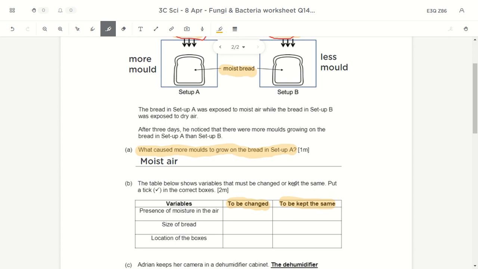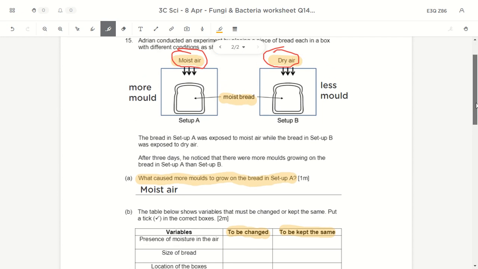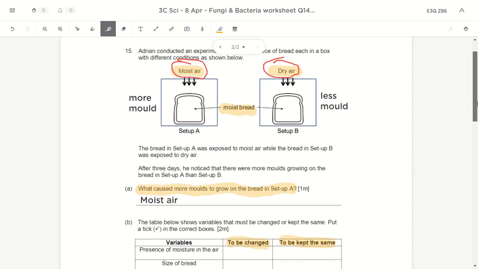So always ask yourself, what is the purpose of this experiment? Let's see if they mention. They didn't mention, but you realize what they changed. They only changed the air. One is moist, one is dry. So moist and dry, what are they talking about? They're talking about again the moisture that is given to the bread. So they are actually changing the moisture.